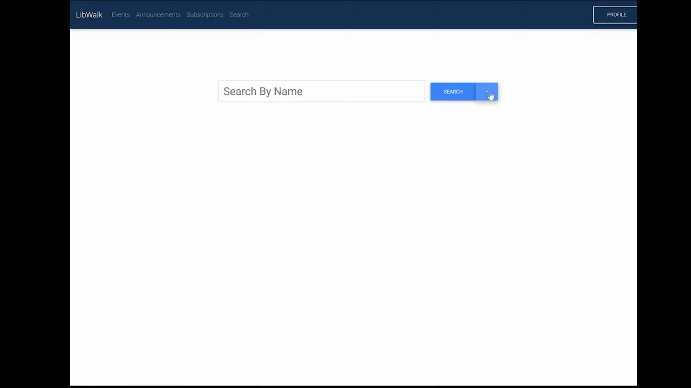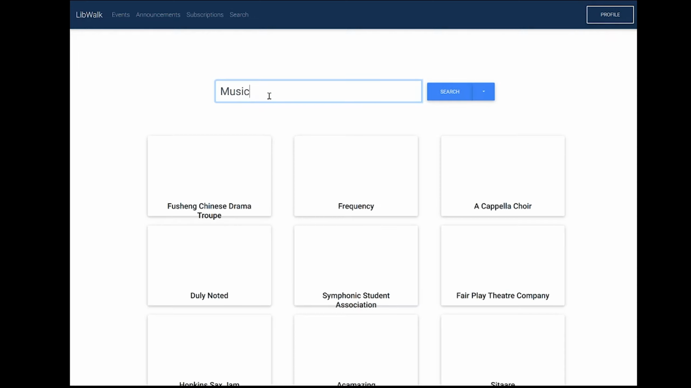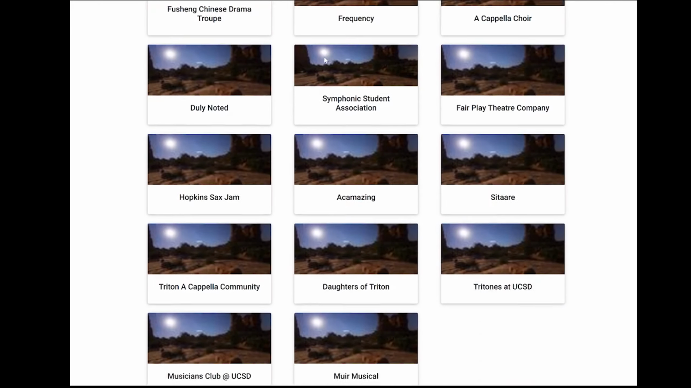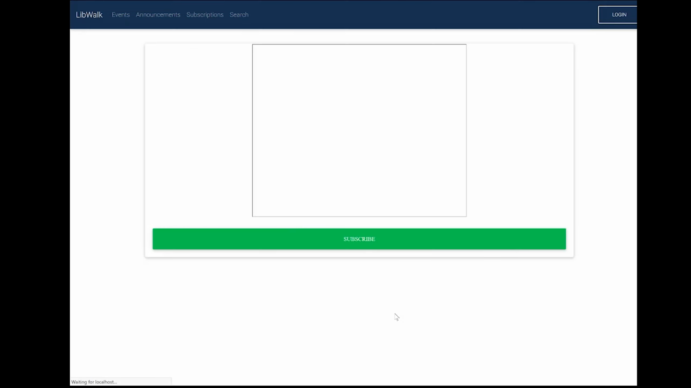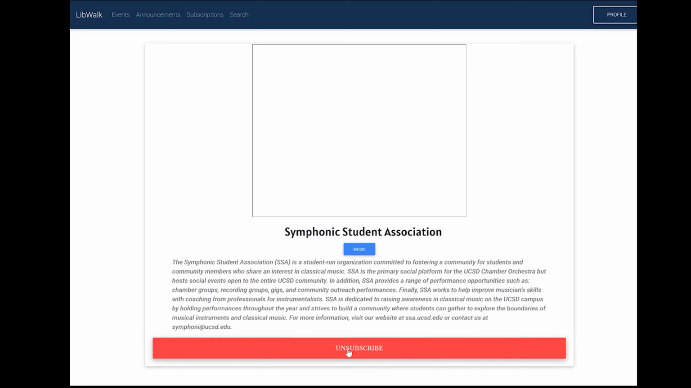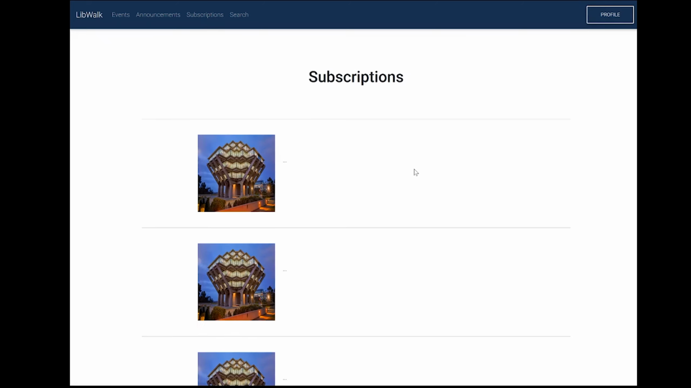However, let's say I want to find something along a general trend of activity. So I can also go ahead and search by tag. For example, I'm interested in music. So I can go ahead and see all the clubs that do some kind of music and once again subscribe to one of them. At any time you can look at your subscriptions by going to the subscriptions page.